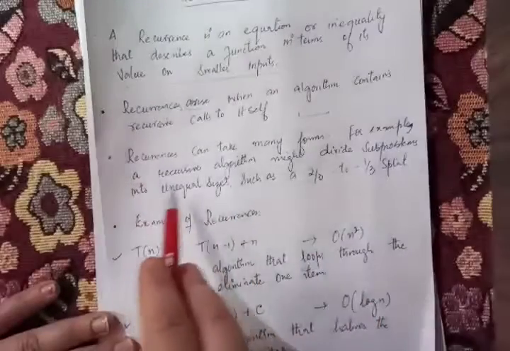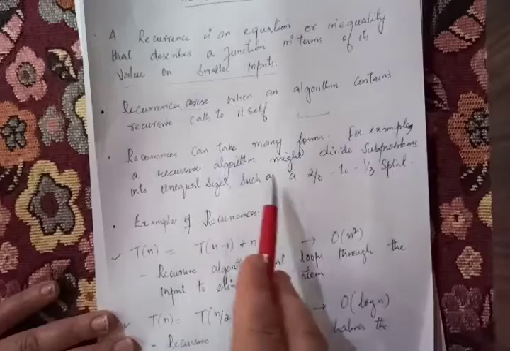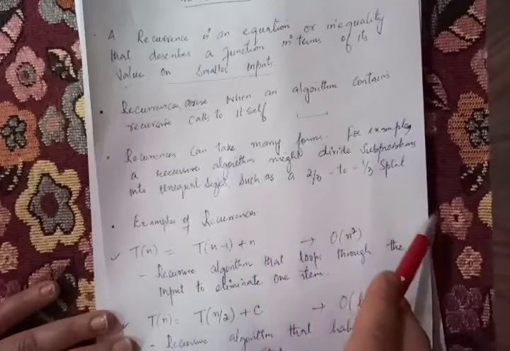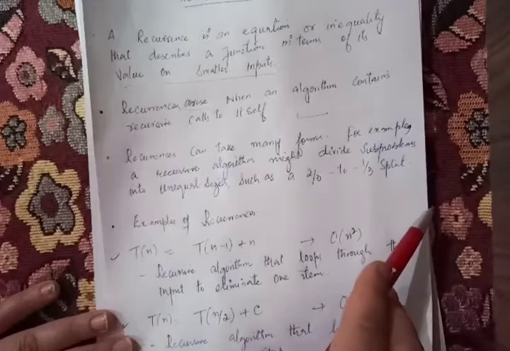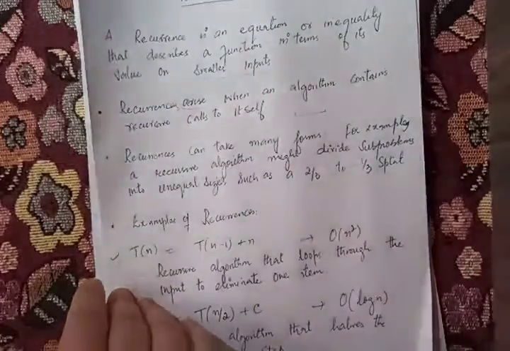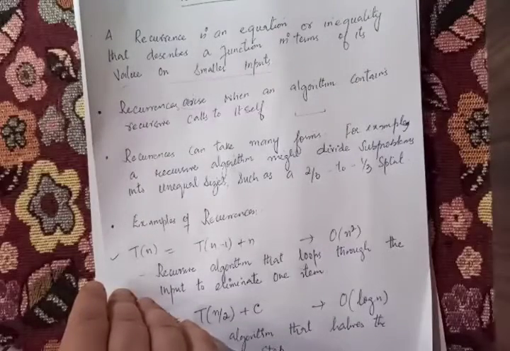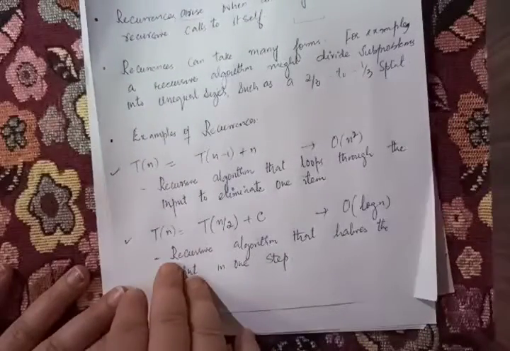For example, a recursive algorithm might divide a problem into unequal sizes, say such that 2 by 3rd or 1 by 3rd split. It is not necessary that we have to make equal splits. When you are dividing your problems, you can divide them in any unequal size. There are lots of recurrences. As I said, a recurrence is nothing but an equation.